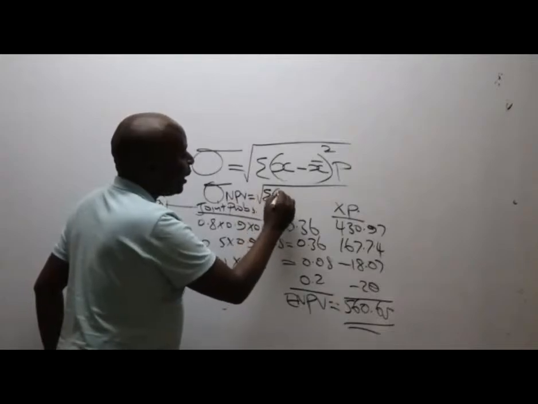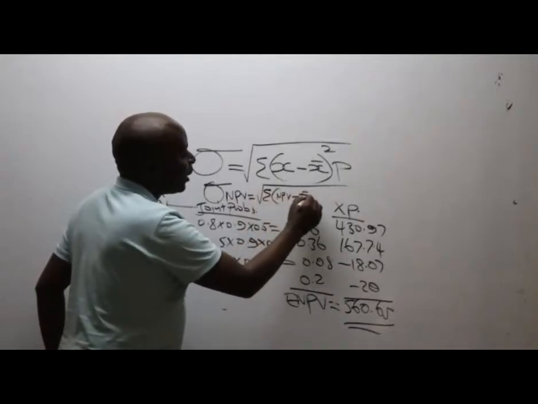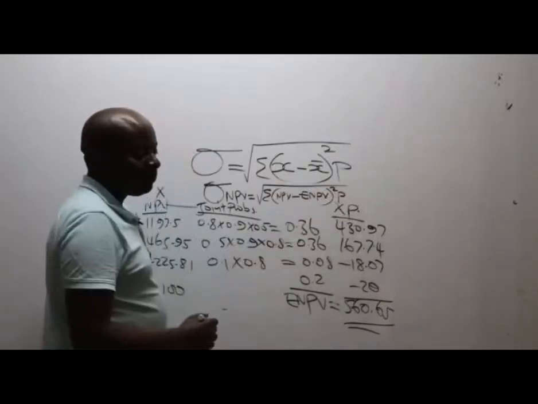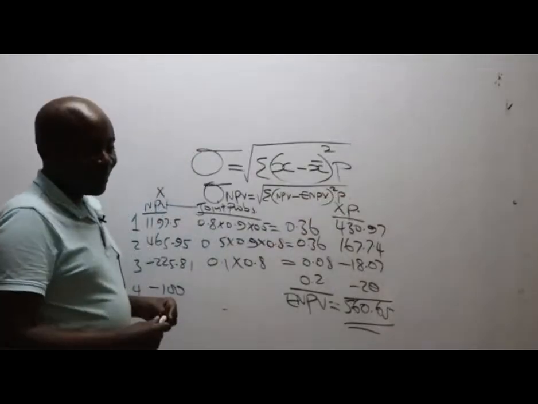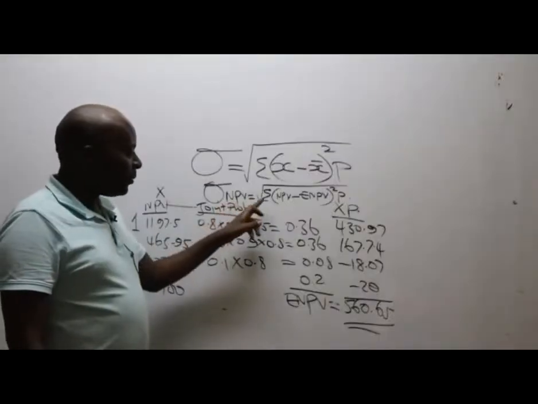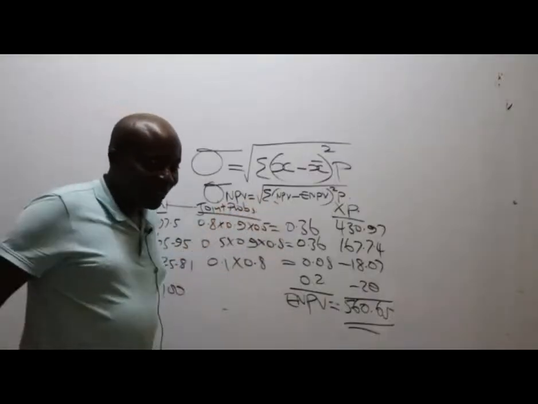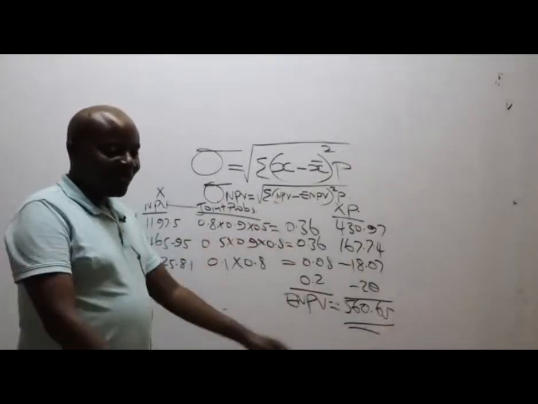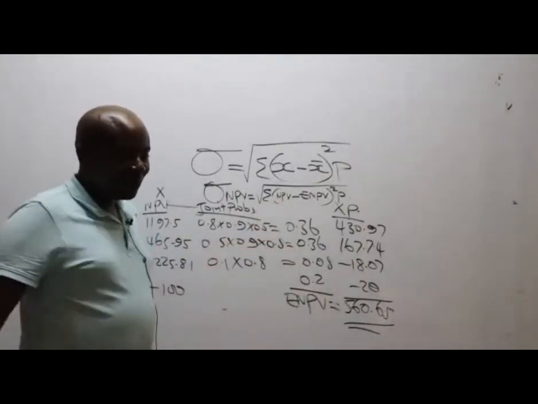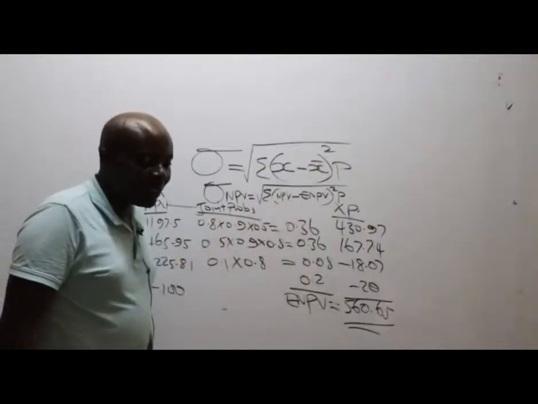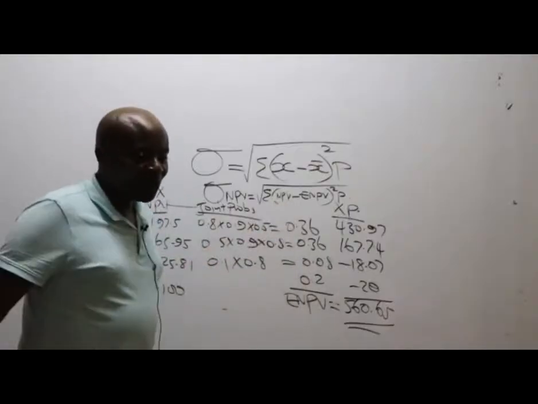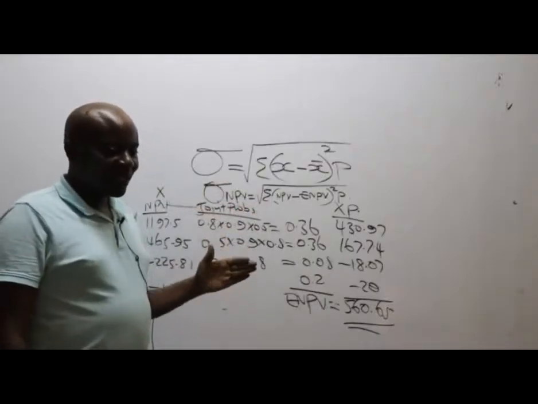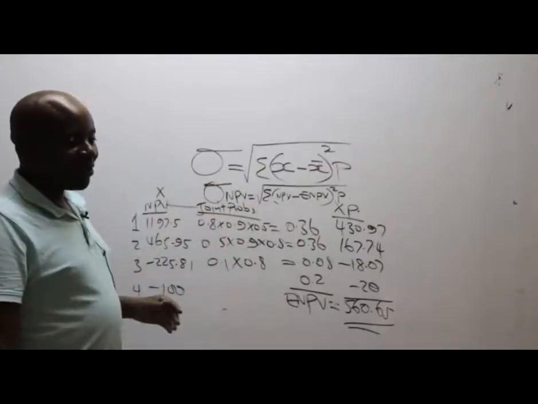So this one here will be NPV minus expected NPV, squared, times probability. Please let me know whether you have been able to write down this formula nicely. Yes, great. Thank you so much.